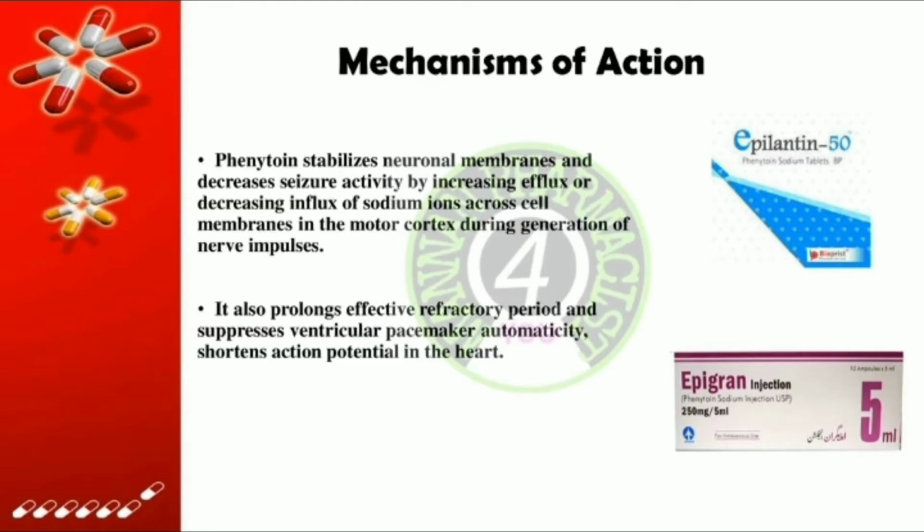Mechanism of action. Phenytoin stabilizes neuronal membranes and decreases seizure activity by increasing efflux or decreasing influx of sodium ions across cell membranes in the motor cortex during generation of nerve impulses. It also prolongs the effective refractory period and suppresses ventricular pacemaker automaticity, and shortens action potential in the heart.